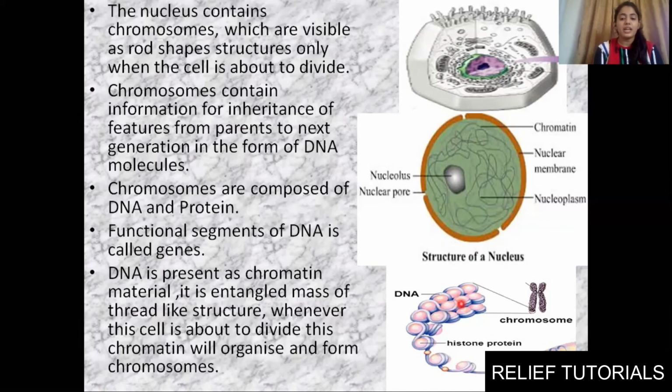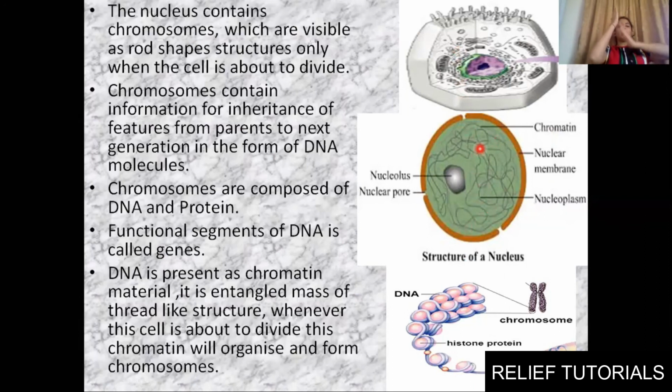So the functional segments of DNA will be having genes in it. DNA will be present as a chromatin material. Finally, chromatin material is an entangled mass of thread-like structure. You can see here thread-like structures are there, and it is quite entangled. Whenever the cell is about to divide, from this one single cell, it will divide into two.